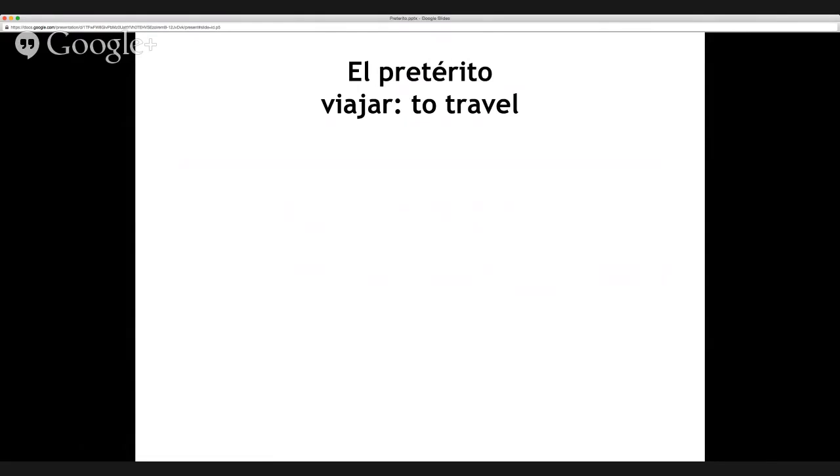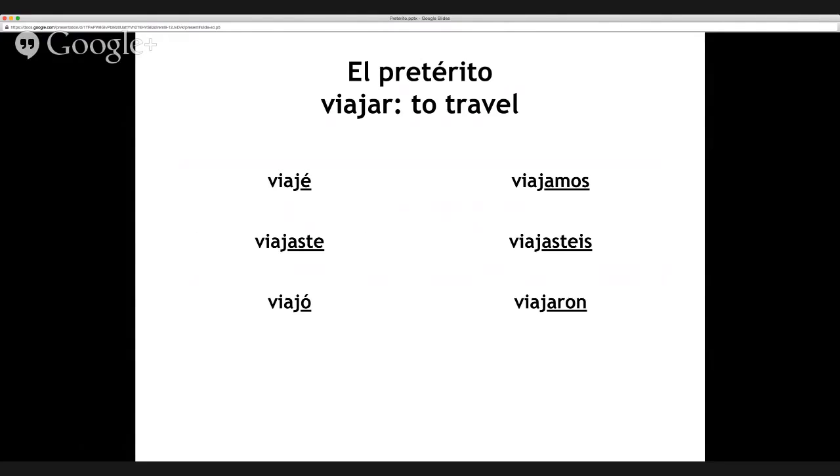Bien, let's start right into pretérito then, and let's begin with a nice, friendly, regular AR verb, viajar, to travel. When we go to conjugate in the pretérito, you'll drop the AR and you'll stick on the appropriate endings, just like we did before in presente, but now the endings are different. So here's an example of a regular AR verb in the pretérito. Viajé, viajaste, viajó, viajamos, viajasteis, viajaron. So this means that your AR endings in the pretérito are é con acento, aste, ó con acento, amos, asteis, aron.